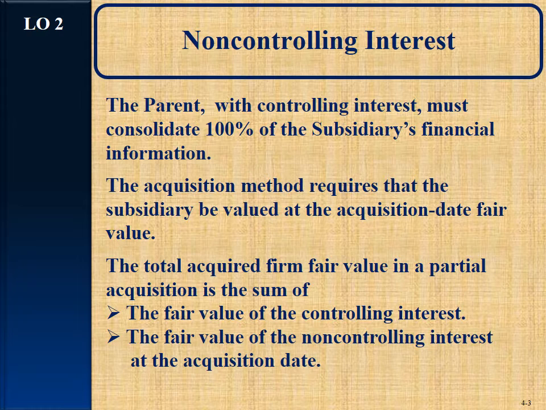Now when it comes to the fair value, we're going to approach it in the same manner, but you'll see when we do amortization, we won't use the 100% amortization for the parent company because they don't own 100%. So it's weird, I know, but the fair value will be used in acquisition, but when it comes to amortizing the difference between book and fair value, before we amortized 100%, now we won't. So that's one major difference.